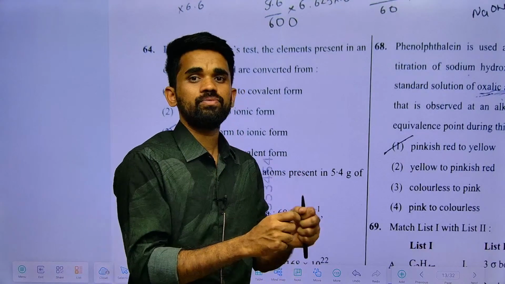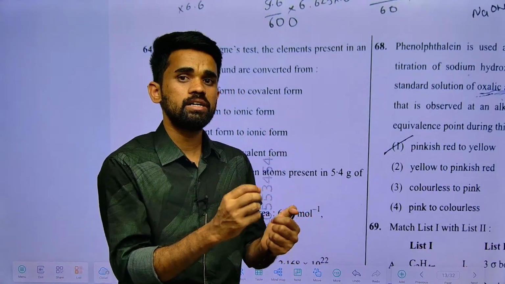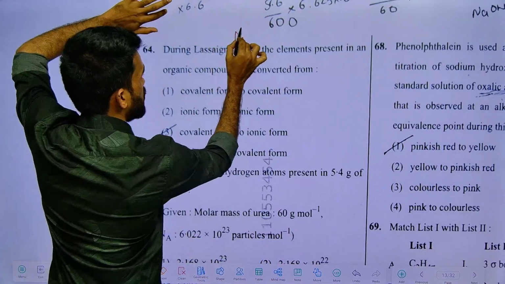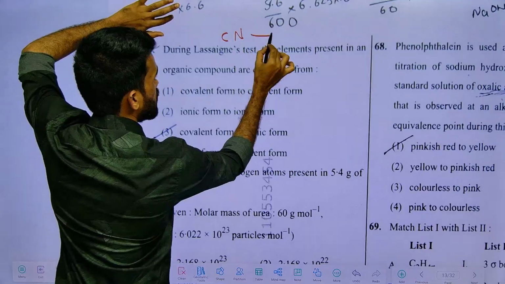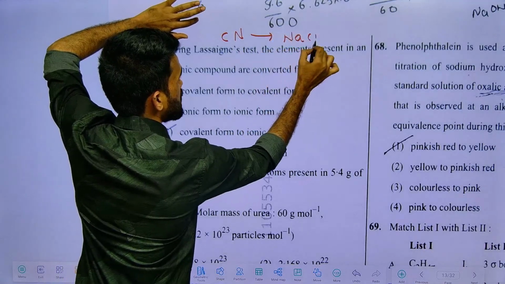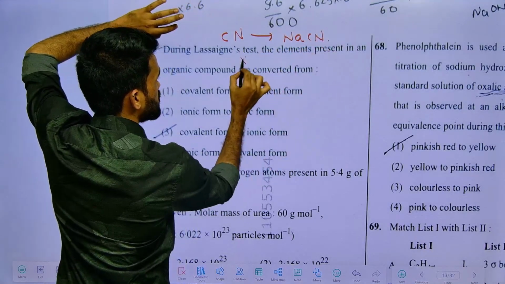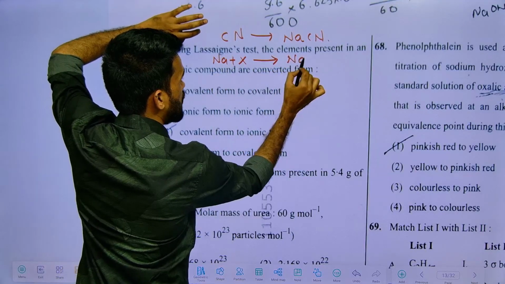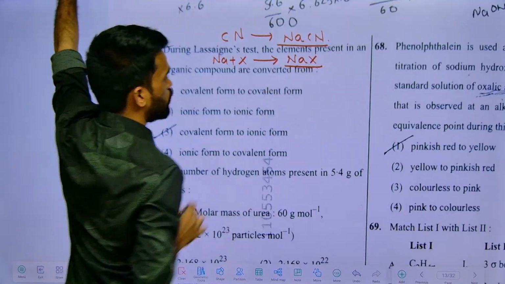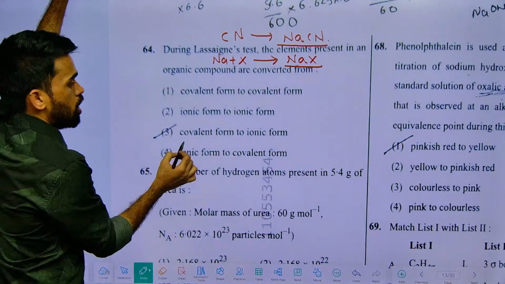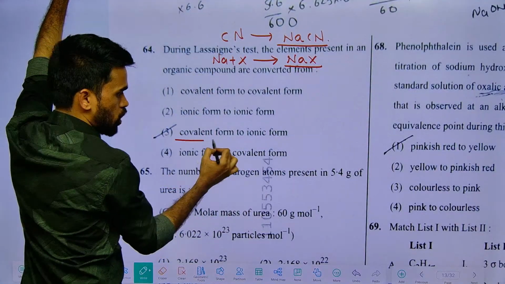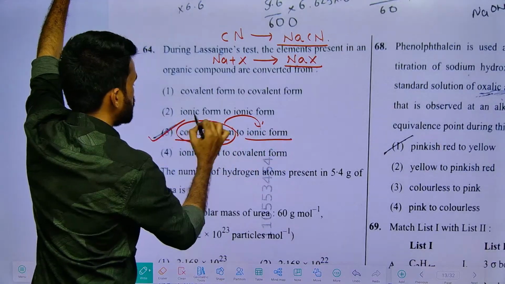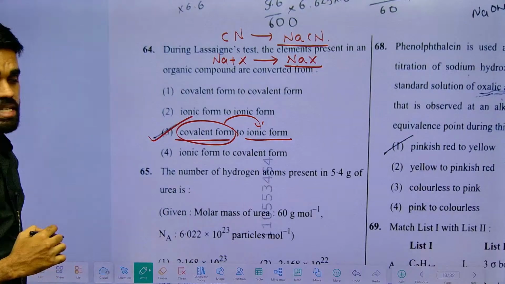Then whatever nitrogen we have in the organic compound, along with the carbon, converts into sodium cyanide, which is an ionic compound. Or if there is any halogen, with sodium fusion extract it converts into sodium halides. All these are ionic compounds only, no? So an organic compound, which is a covalent compound, converts from covalent form to ionic form. This is the main thing that happens in Lassaigne's test.